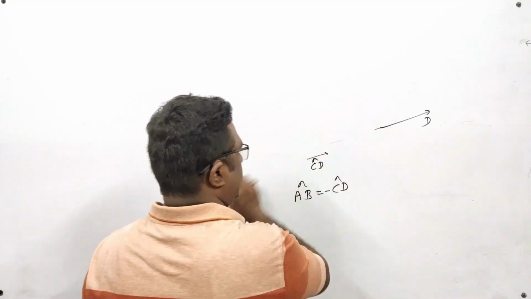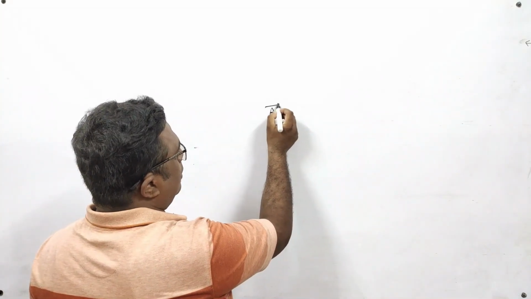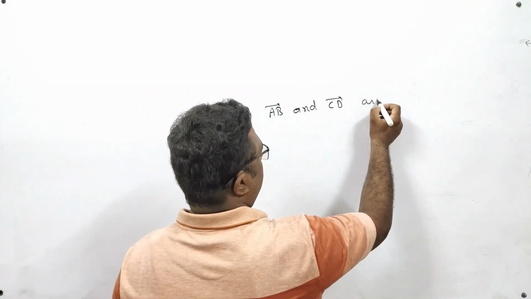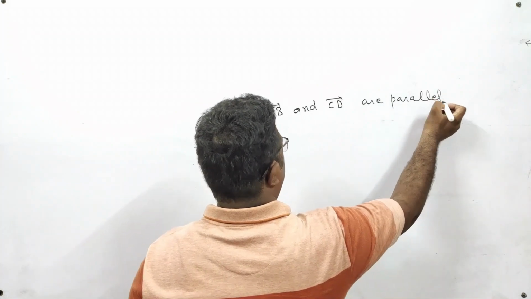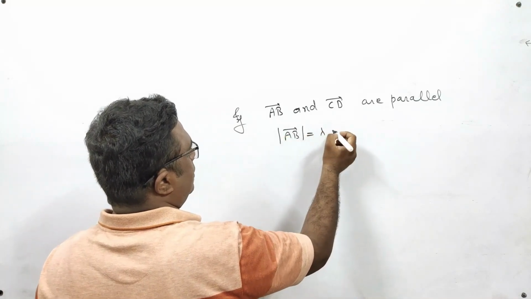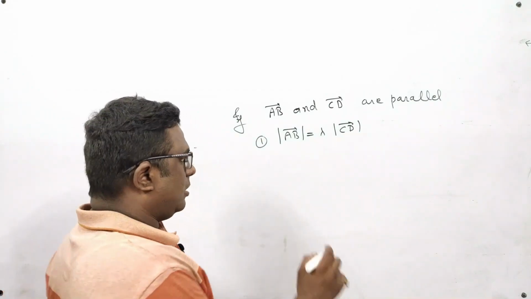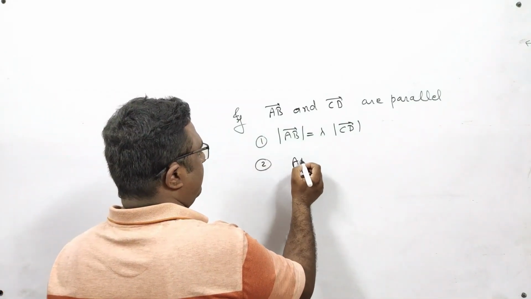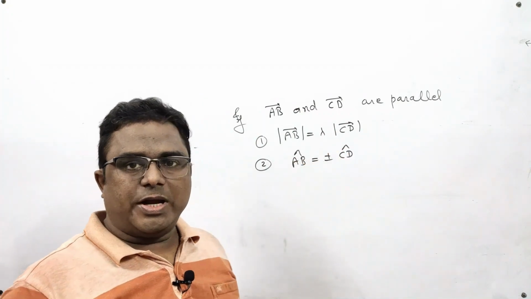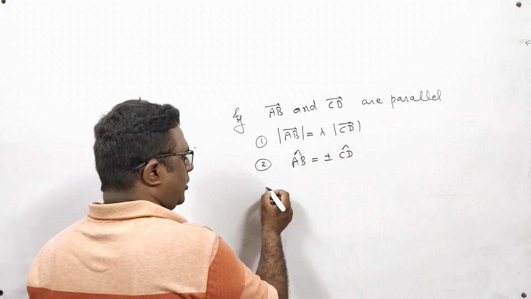So in general, I can say that if AB vector and CD vector are parallel, then AB vector is equal to lambda times CD vector. One thing is this, and another thing is that AB cap is equal to plus or minus CD cap. So these two points we have to remember regarding parallel vectors, also called collinear vectors.